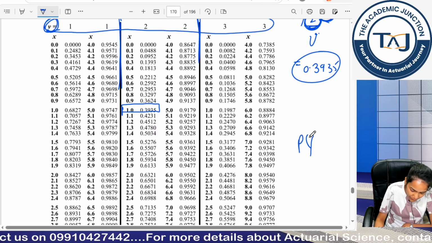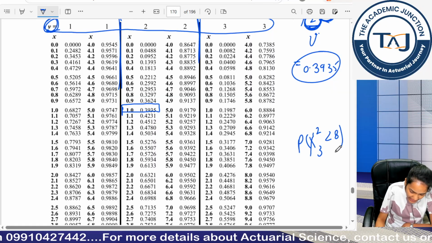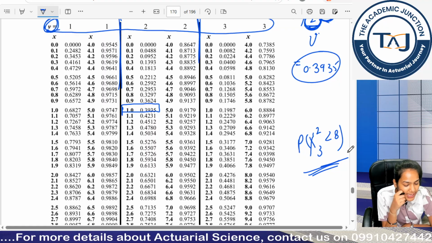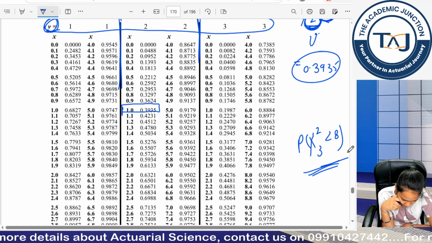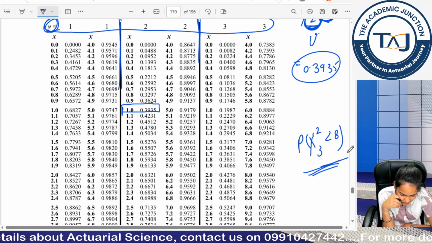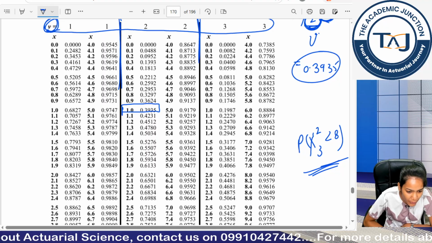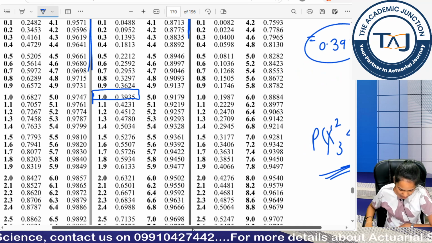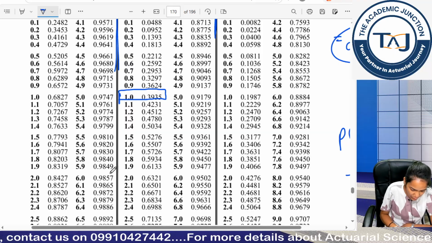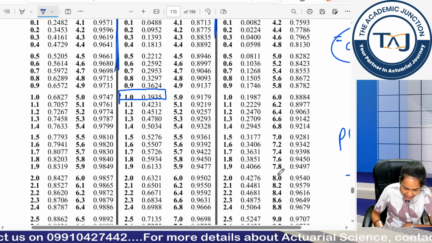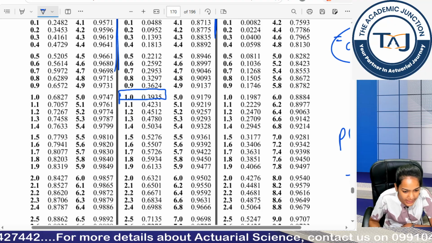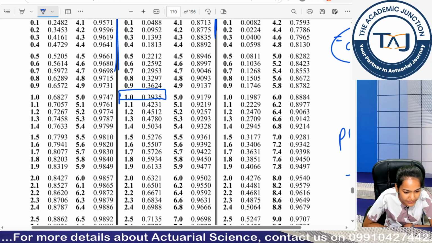Now, here is your table book. Calculate the value of chi square 3 less than 8. Quickly tell me the values from this tables book. What is the value of chi square 3 less than 8? Tell me. I have already opened the tables book for you. This is for nu 1, this is for nu 2, this is for nu 3, and you have to calculate chi square 3 is less than 8. Quickly find out the table book value.